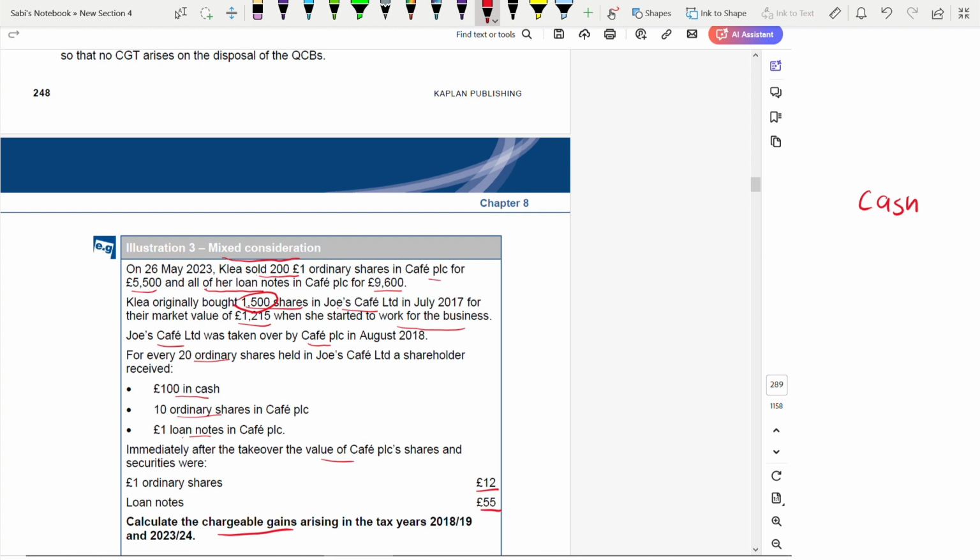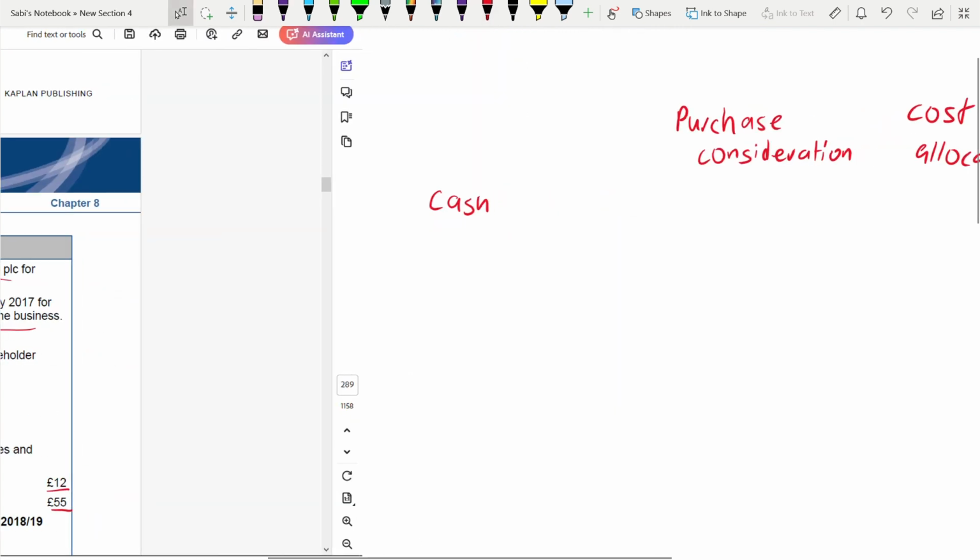And they are saying for every 20 ordinary shares, she's receiving 100 in cash. So for 1,500 shares, for every 20, it would be 100 of cash. So it would be 7,500.